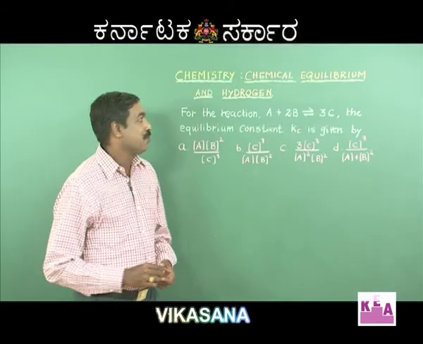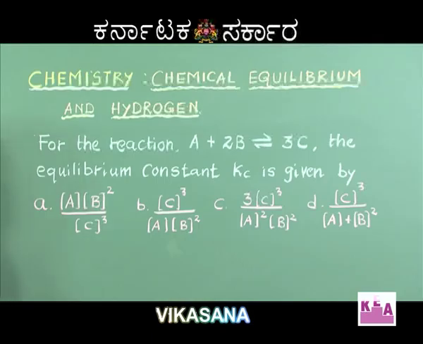Our next question, for the reaction A plus 2B giving 3C, the equilibrium constant Kc is given by. Let's understand how to write equilibrium constant. You are aware that equilibrium constant is written for a reversible reaction.